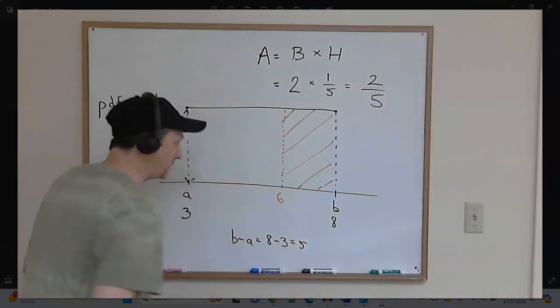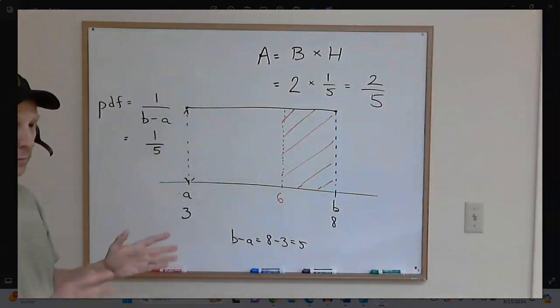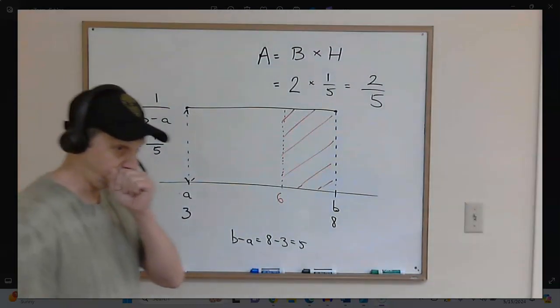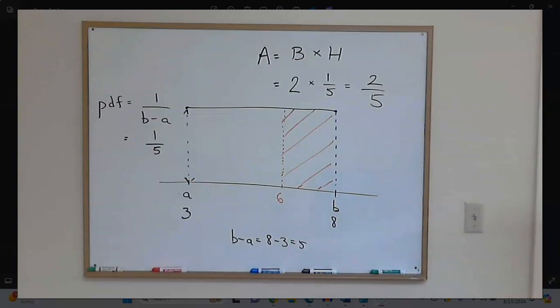So I kind of like this example. Uniform distributions are actually very rarely encountered in statistics class. I don't think statisticians work with them very much, but it's a good instructional tool because it shows us how the geometry relates to areas. And again, rectangles are so simple that we can actually calculate them.